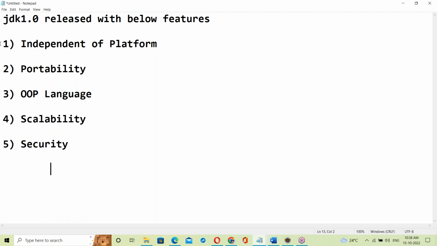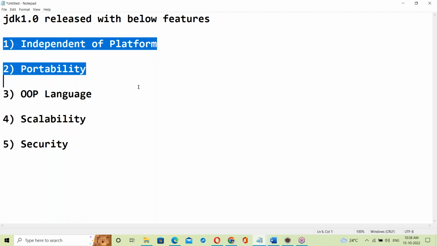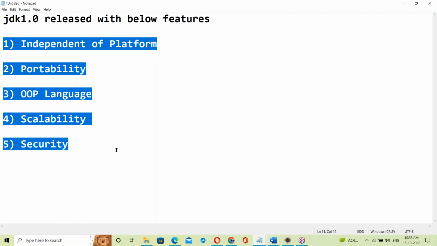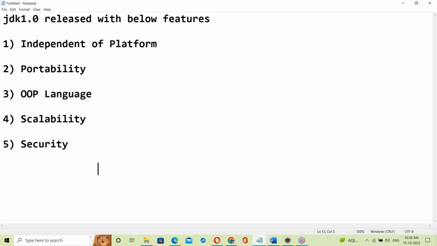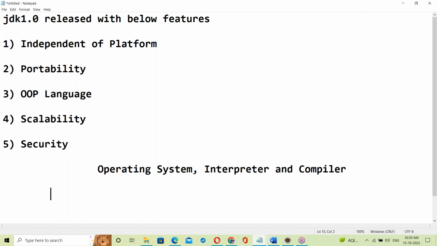See here, these are the Java features: independence of platform, portability, OOP language, scalability, and security. To understand all these features, some software basics are required. So before going to these features, first let us see some software basics like OS, what is an operating system, and next about the interpreter and the compiler.